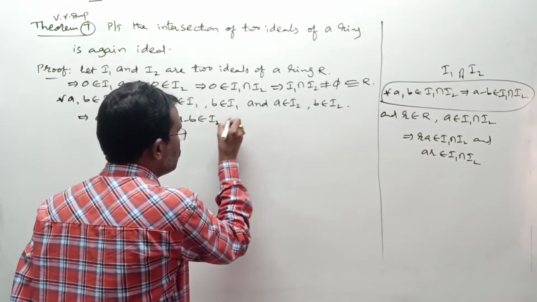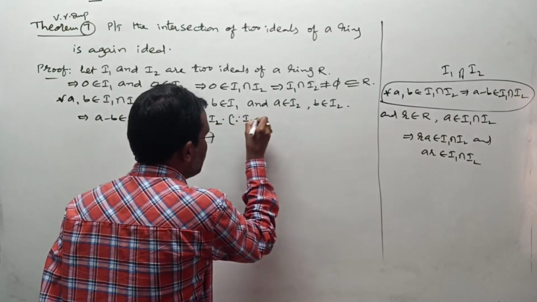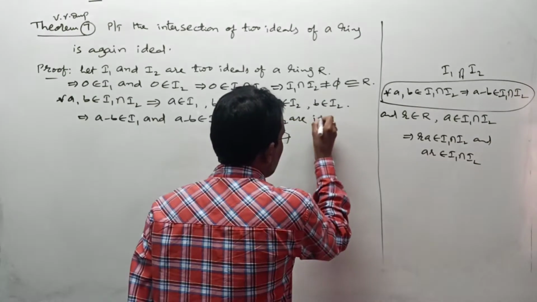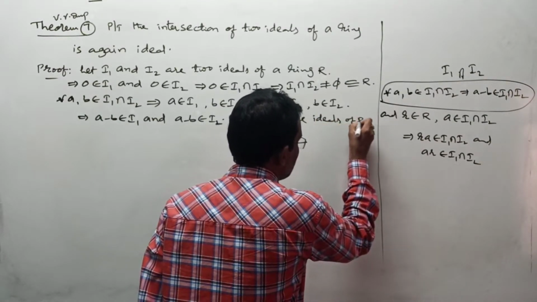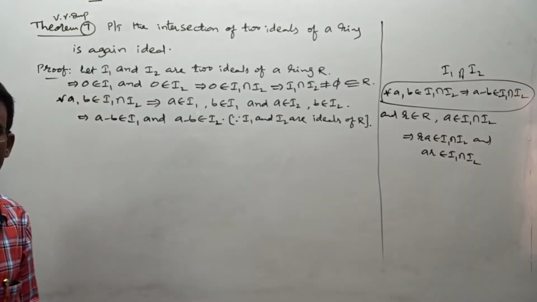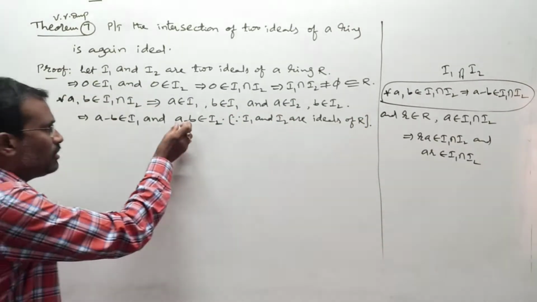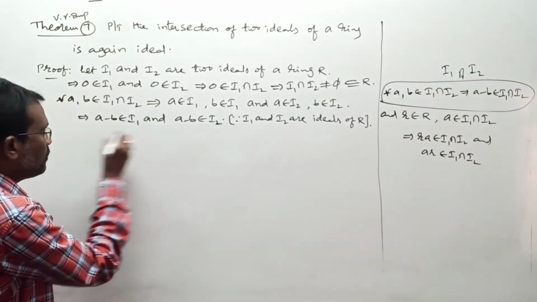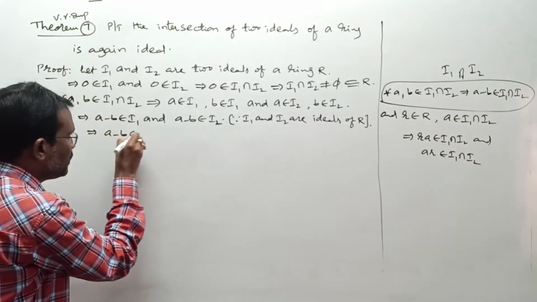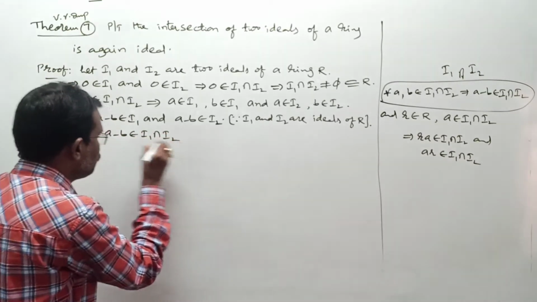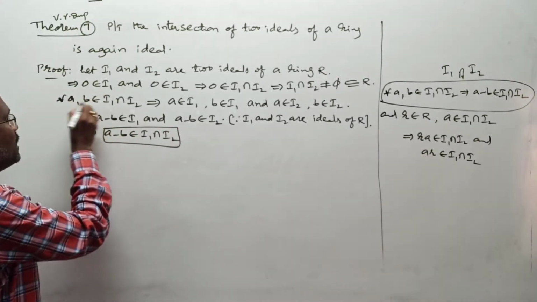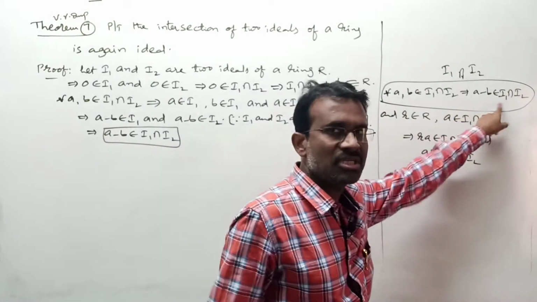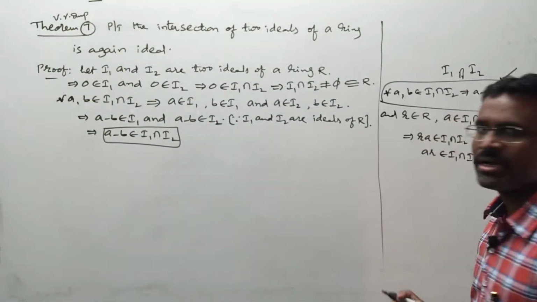The reason is, since I1 and I2 are ideals of ring R. Any problem here? We just proceed with the ideal definition. Here this belongs to I1 and that same thing belongs to I2, which means it is in I1 intersection I2. From the above line we say that a minus b belongs to I1 intersection I2. For all a, b belonging to I1 intersection I2, we proved a minus b belongs to I1 intersection I2. That completes the first condition in your ideal definition.